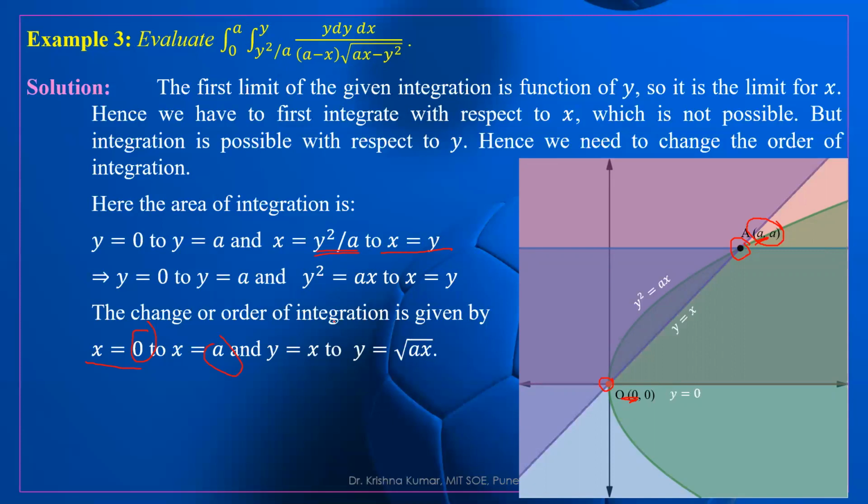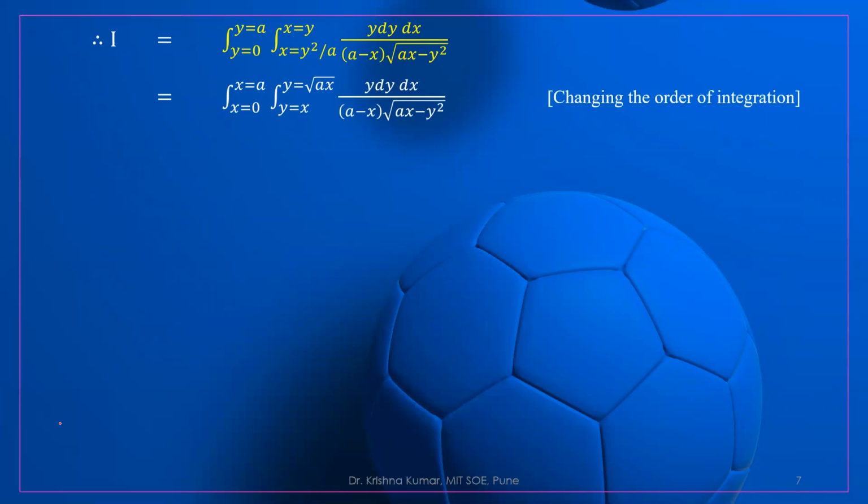So this is the limit for the constant value. Second, what about the limit of y? The limit of y varies from this lower direction upward. According to this straight line, the lower limit of y is x, and the maximum value of y is according to the parabola. So what is the value of y? It is root of ax. So this is the change of order of integration. This is the given integration, and now we have changed the order. The value of y square equal to ax means y is equal to root of ax.